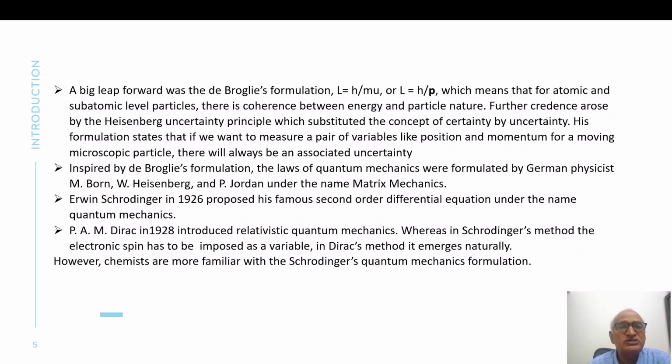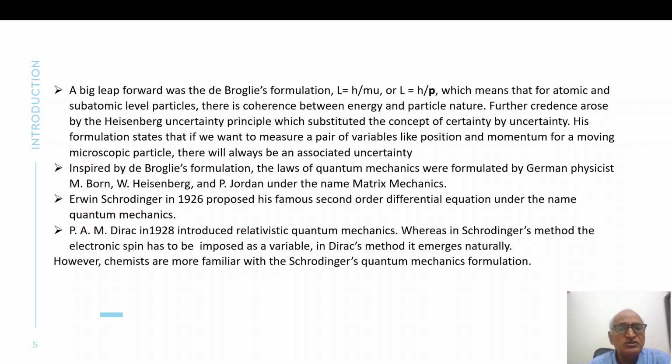His formulation states that if we want to measure a pair of variables like position and momentum for a moving particle of very, very small size, atomic size, there will always be an associated uncertainty. Inspired by de Broglie's formulation, the laws of quantum mechanics were formulated by German physicists M. Born, W. Heisenberg, and P. Jordan under the name matrix mechanics.